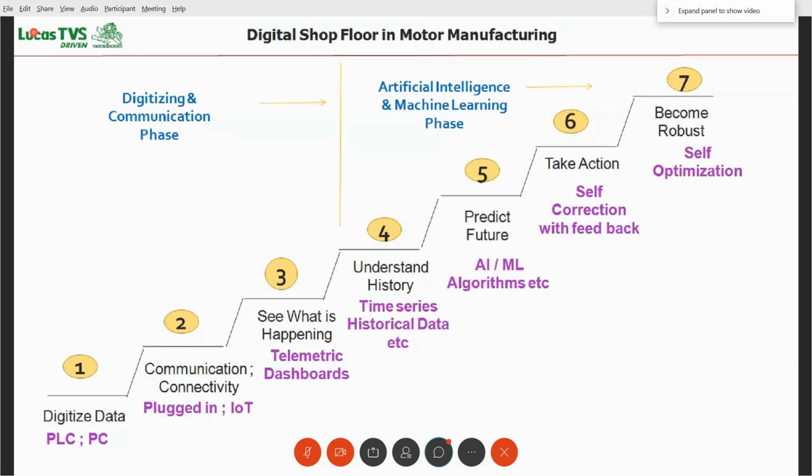And next is what? Take action. We have to correct, change the bearing or take action for improving the bearing, and become robust. This is self-optimization. How to improve the vibration level, how to improve the vibration level to improve the bearing life. That is self-optimization. So like that, we need to move forward. So this is the 7th step towards smart manufacturing. You can remember this as a thumb rule. This is what we have so far.